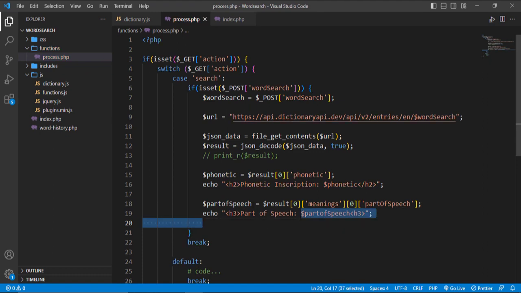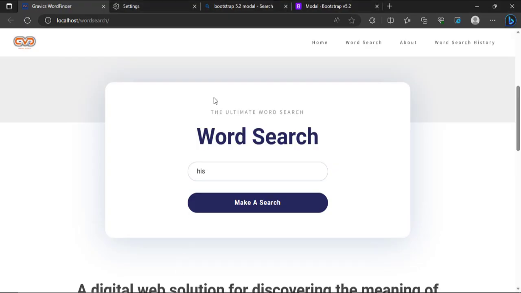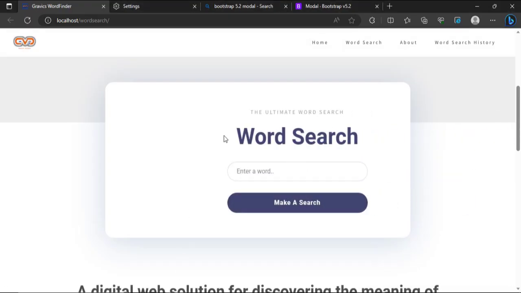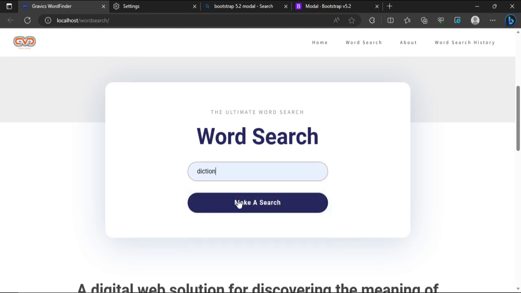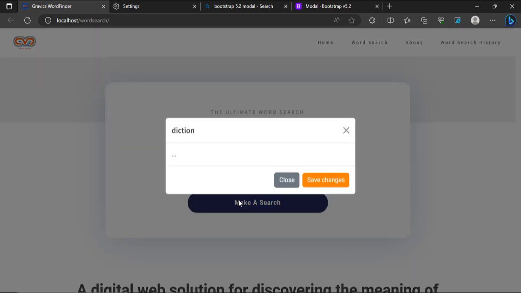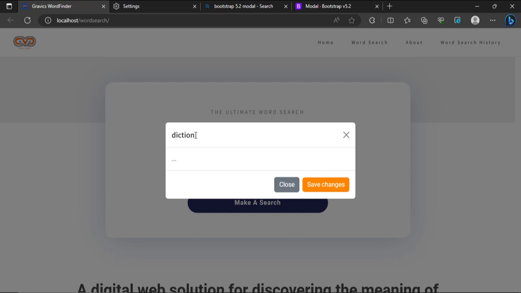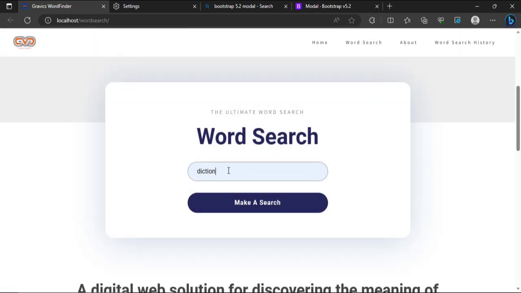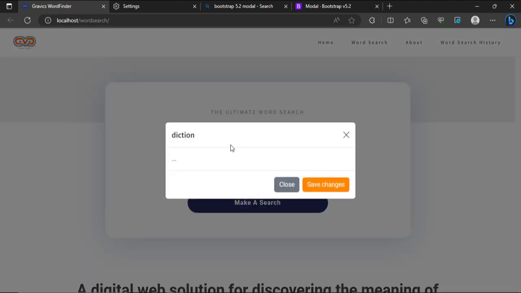Now, how do we display this? If you come over here and refresh, let's see what's going to happen. Even if I type diction and make a search, our modal is going to show what we just did here, passing this input directly into that same modal. But we are not getting the other information, and it's so sad. You can see we're not getting the other information. How do we get it?